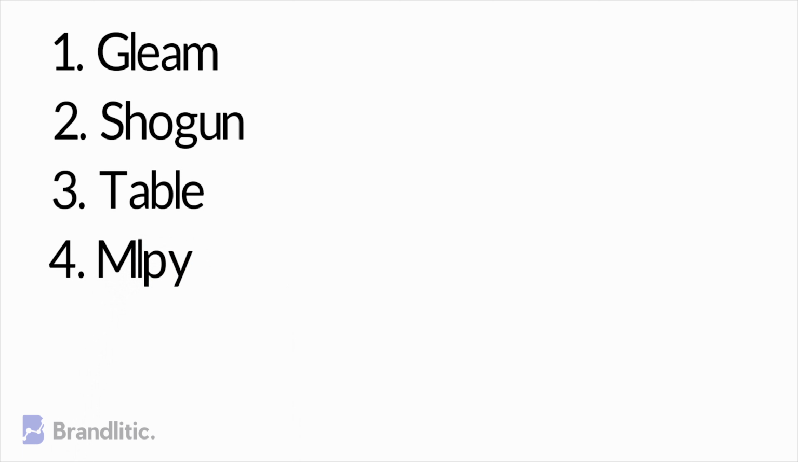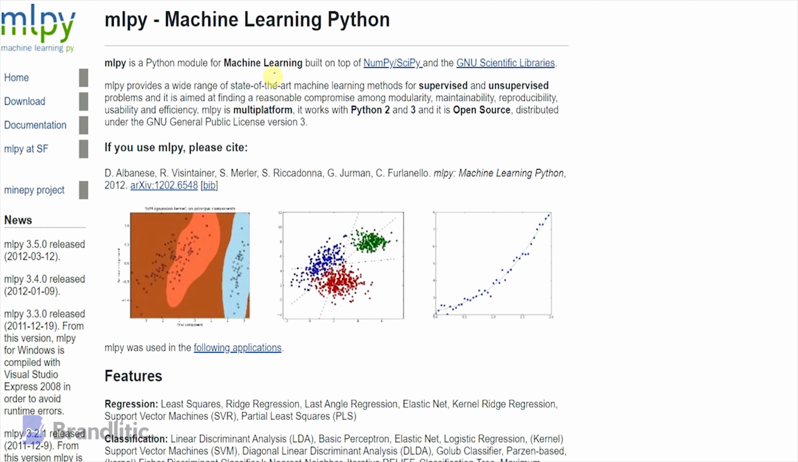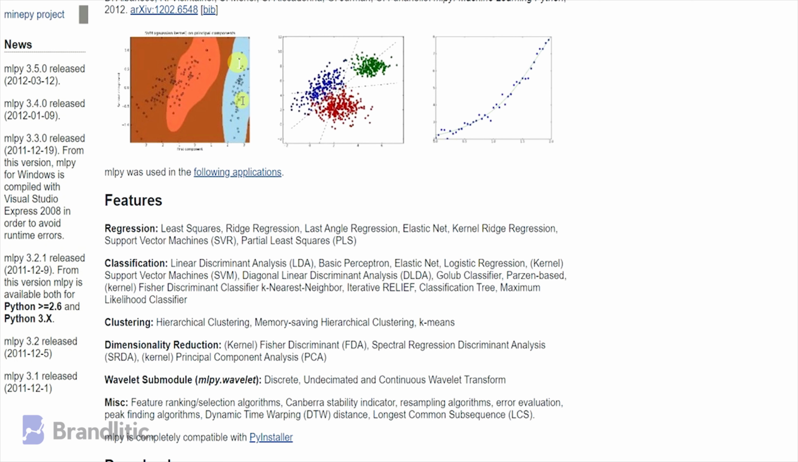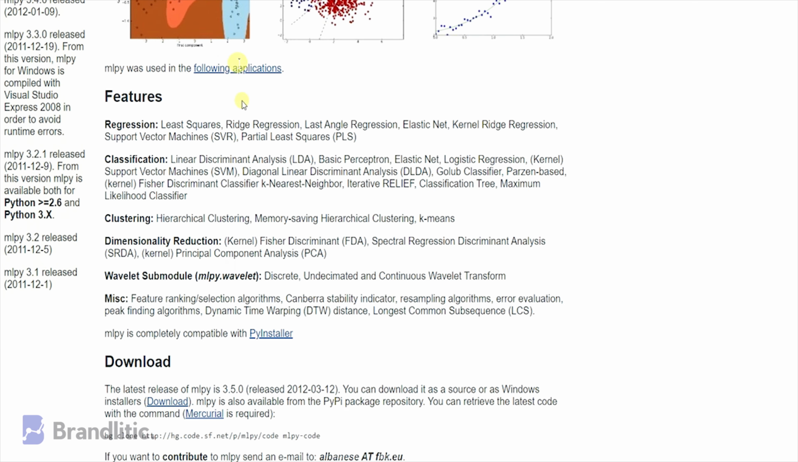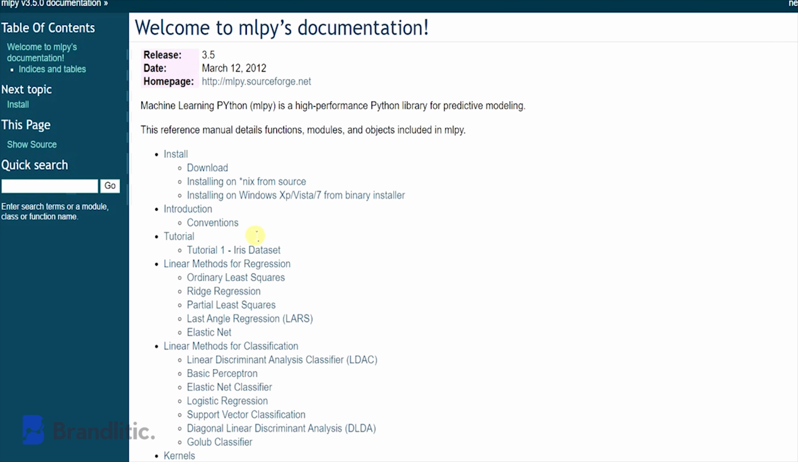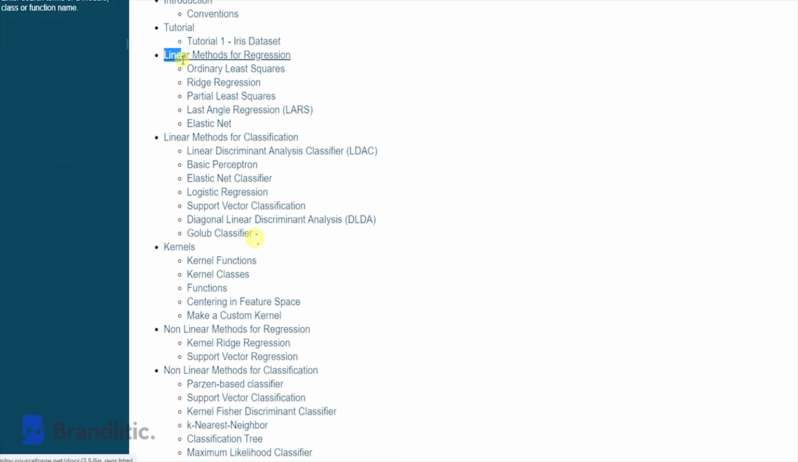Number 4. MLPy. MLPy provides a wide range of state-of-the-art machine learning methods for supervised and unsupervised learning. Unlike its counterparts, it aims to provide an all-in-one methodology for data science. Despite its age, it is certainly still worth checking out in my opinion. This is due to the ease of use, fun algorithms and inclusive nature of MLPy. And not to forget that it is regarded as one of the packages which balances reproducibility, modulation and efficiency.